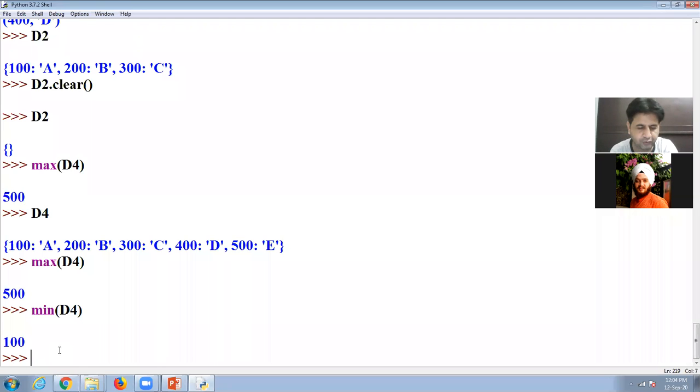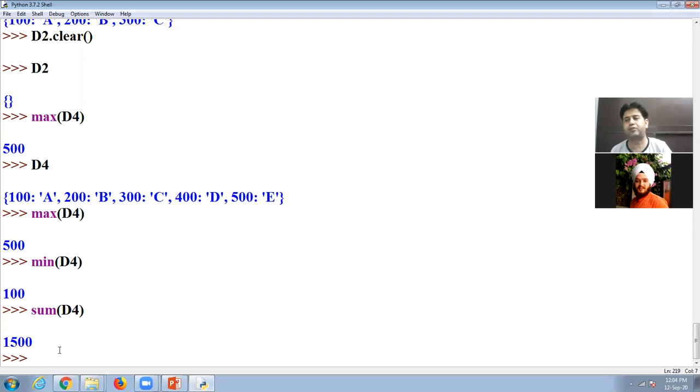And if I use sum(d4), it will return the sum total of all the keys. So this is the min, max, sum function. And I have already discussed the sorted function that will sort a dictionary. So this is all about different methods.